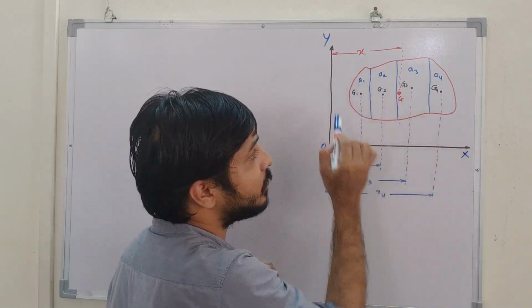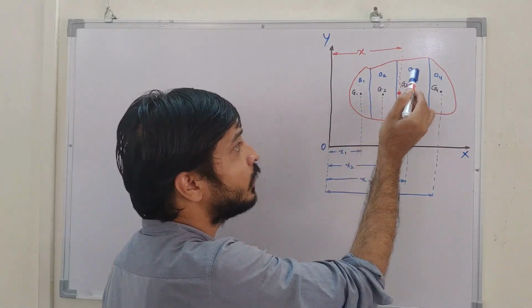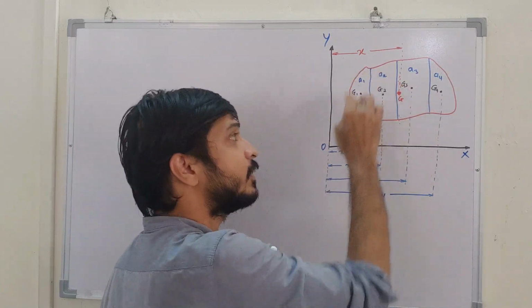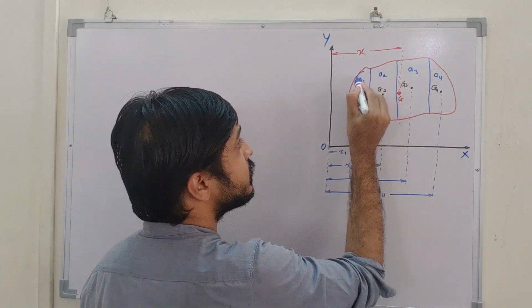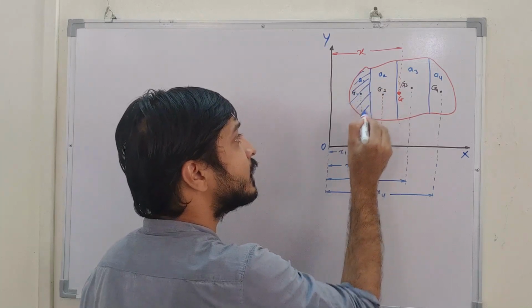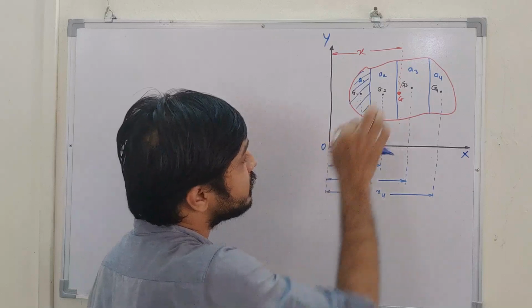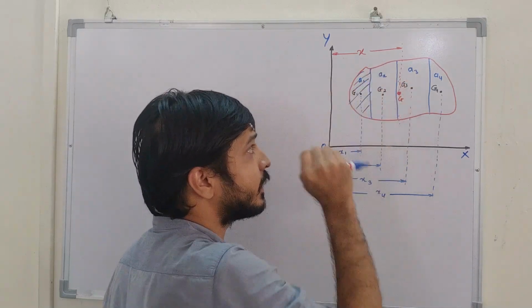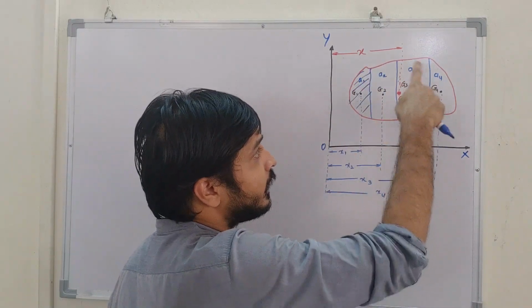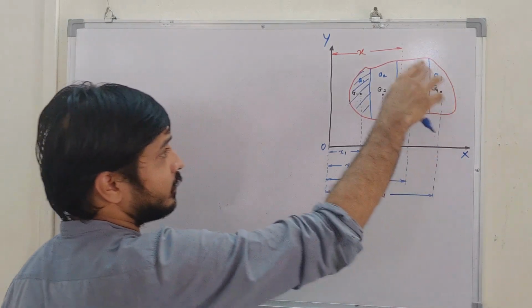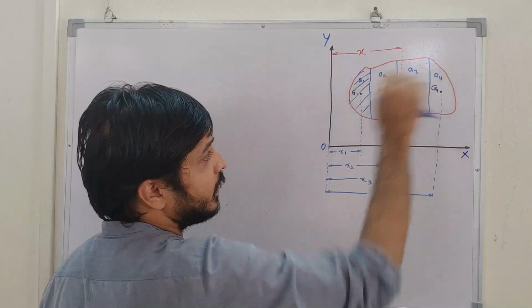Suppose for this diagram I have made 4 divisions, A1, A2, A3 and A4. Let G1, G2, G3, G4 be the centroids of these small areas. Suppose this is one area, then G1 will be the centroid of this small area. Similarly, G2 is the centroid of small area A2, G3 is the centroid of small area A3, and G4 is the centroid of small area A4.